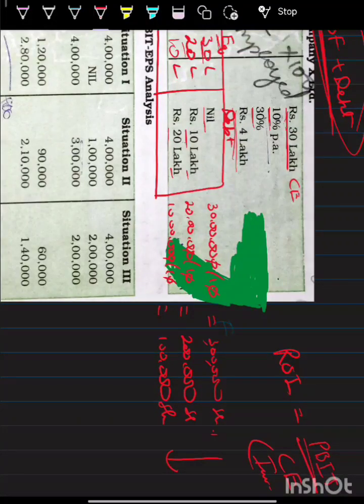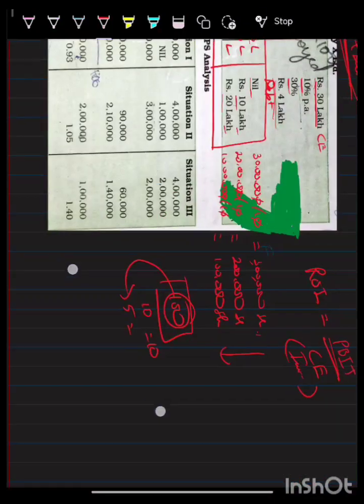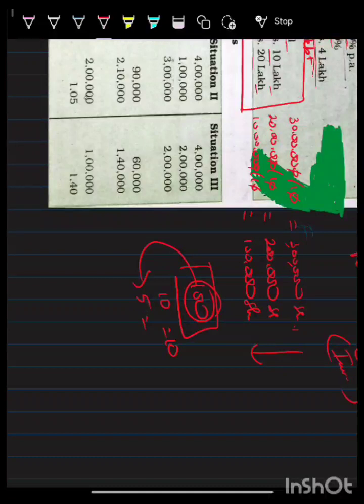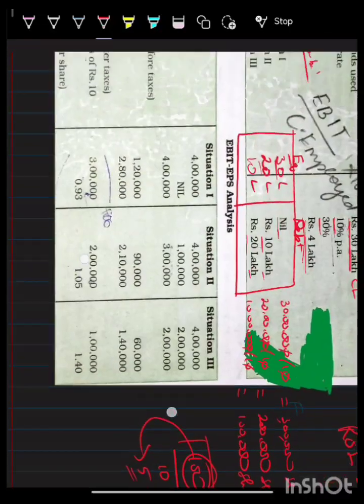It is very simple. If you get a profit of 100 rupees and it is shared among 10 members, per head it will be 10 rupees. If it is for 5 members, the 100 rupees will be distributed to only 5 members, so 100 divided by 5 is 20 per person. So what you understand here is, if the number of persons decreases, the profit earned per person increases. Same concept that we are going to do here.